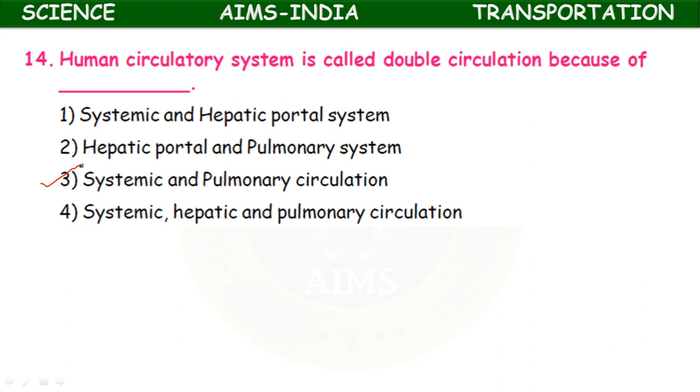What is systemic circulation? The circulation of blood between heart and body parts, during which the right auricle receives deoxygenated blood and the left ventricle pumps blood to all parts of the body. Okay, that is systemic circulation. And pulmonary circulation, during which the circulation of blood takes place between the heart and lungs.